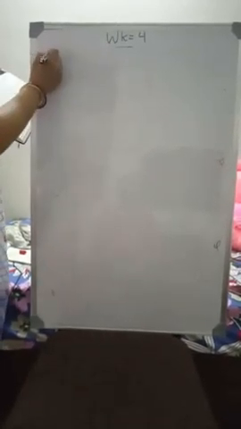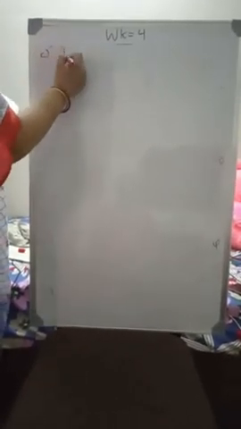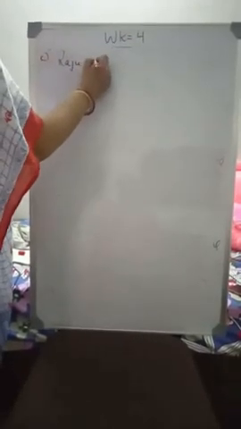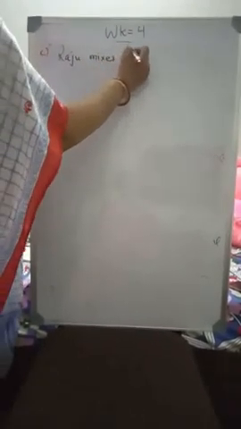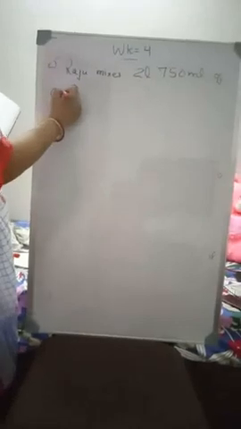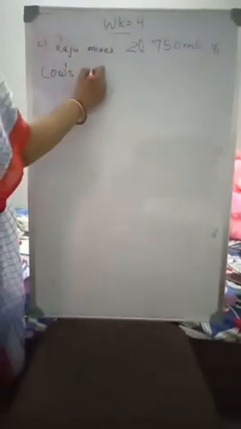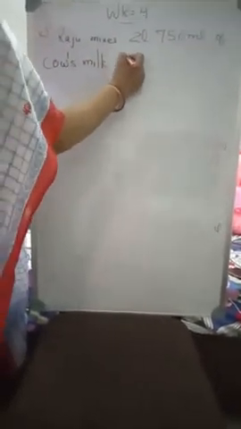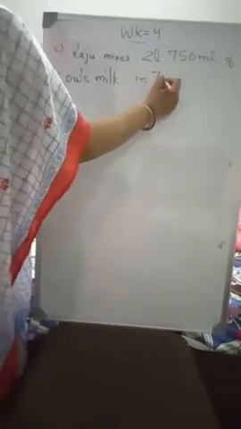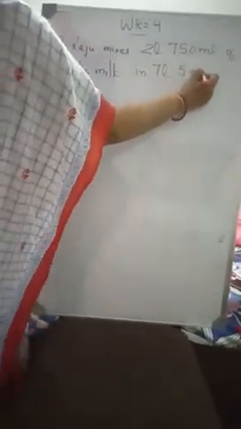Next question is question number C. Raju mixes 2 liter 750 milliliter of cow's milk in 7 liter 5 milliliter of buffalo's milk.